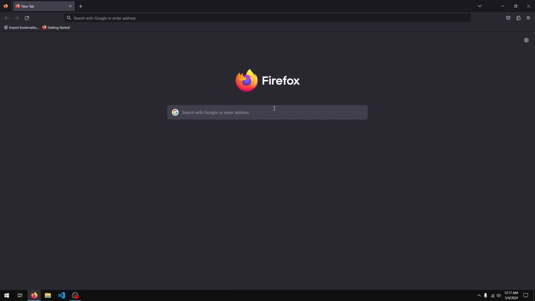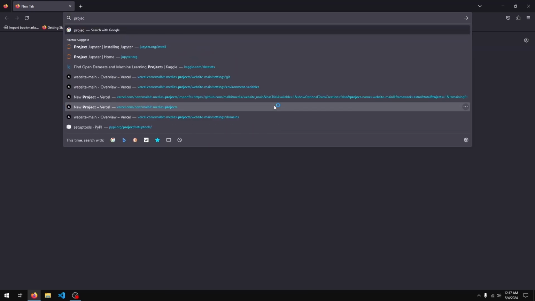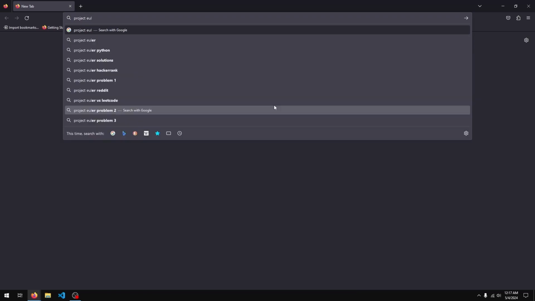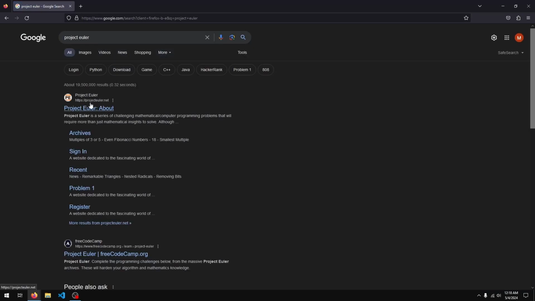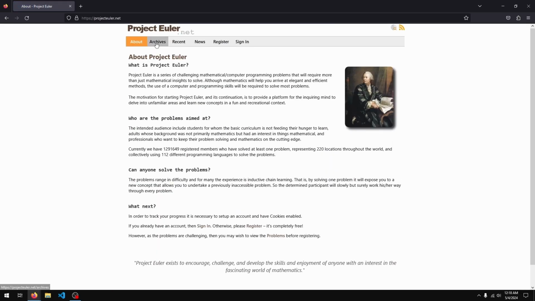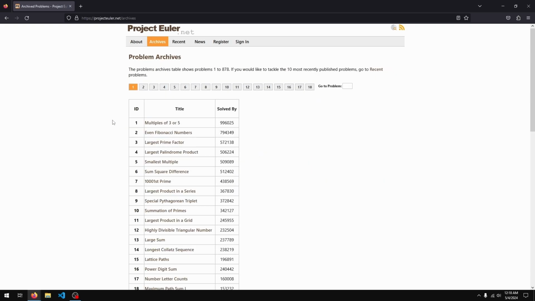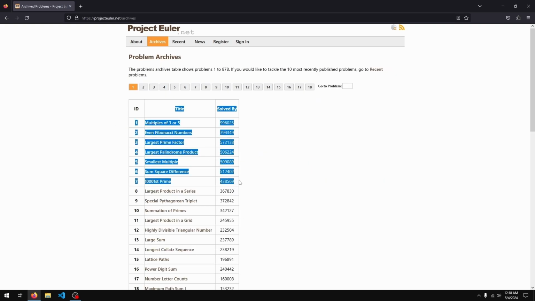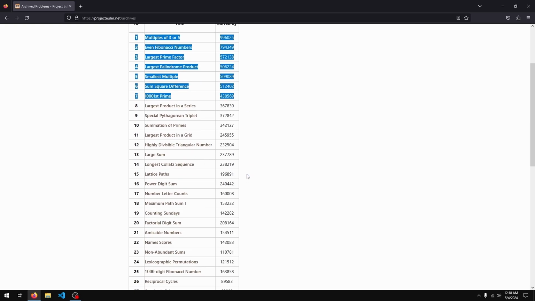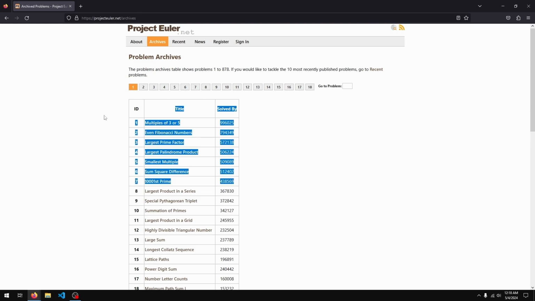So what we're going to do is on Google, I'm just going to type in Project Euler, I'm not really sure how it's pronounced, but it's E-U-L-E-R, and we're just going to go to this website, projecteuler.net, and we're going to go over to the archives. So I would recommend doing the first 7 problems here. Initially when I started programming, it was a bit of a struggle, but doing these 7 problems actually made programming click for me, and I started doing really well after solving these.